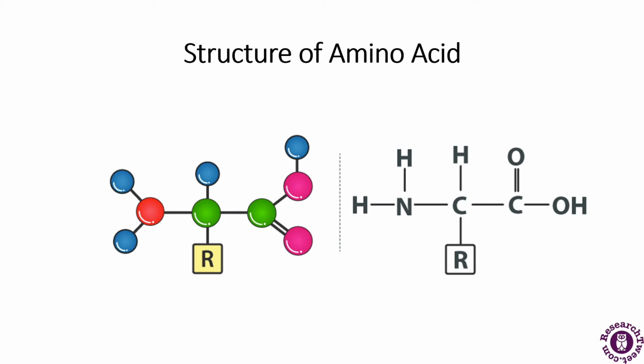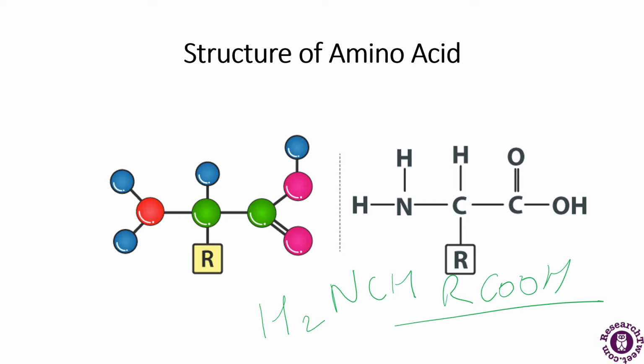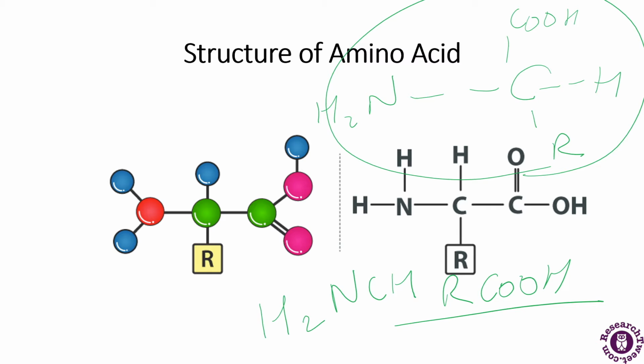The general structure of amino acid is H2NCHRCOOH. It can be represented in this form as well: CH with H2N, then COOH and R. So this is how the structure of the amino acid looks like.